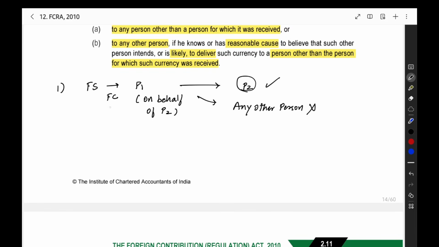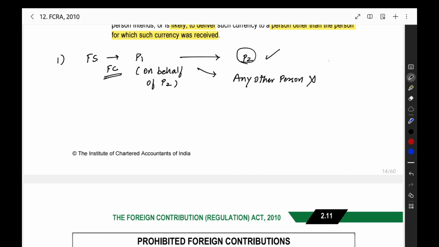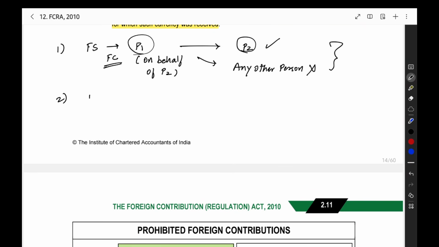That foreign contribution should not be transferred. This is the transaction where you are directly giving to person 2. Then we have another case. Foreign source, person 1 is getting the foreign contribution on behalf of person 2 only. Now, before transferring to any other person, like he is going to transfer to person 3, so that this person 3 will go and transfer to person 2, so like that indirectly they are transferring.